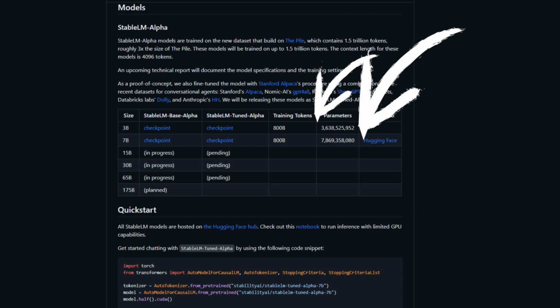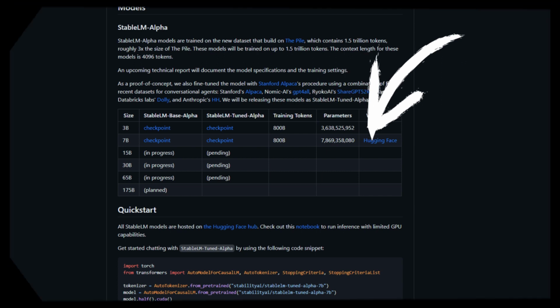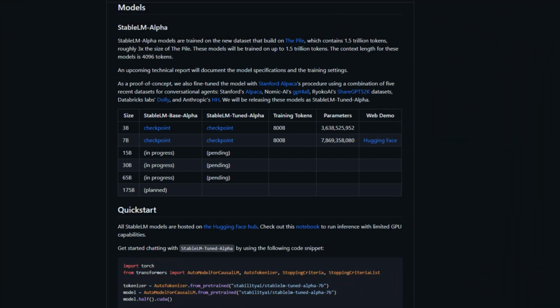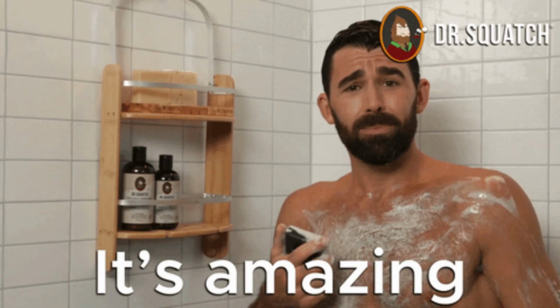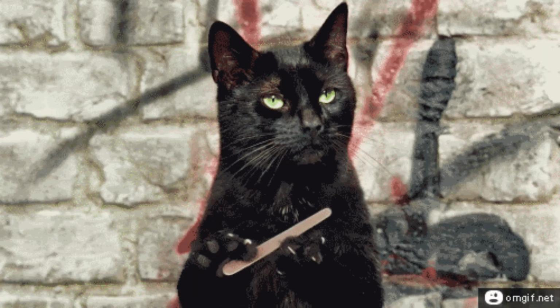Speaking of models, StableLM comes in two flavors, which is the 3 billion parameter model and the 7 billion parameter model. With my testing, it doesn't seem like bigger is always better, but the test consisted of asking it 10 random questions off the top of my head, so you can take that with a grain of salt. That's not really in-depth testing, but I'm going to show you how to install this so you can test both of them out for yourself.